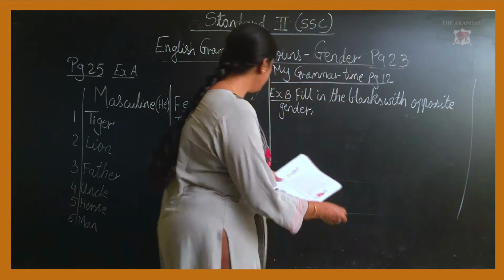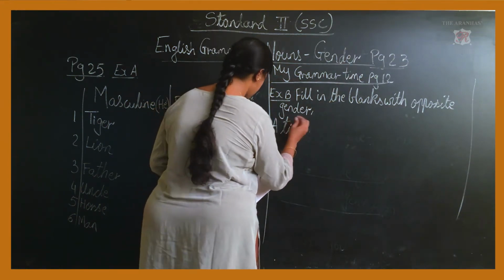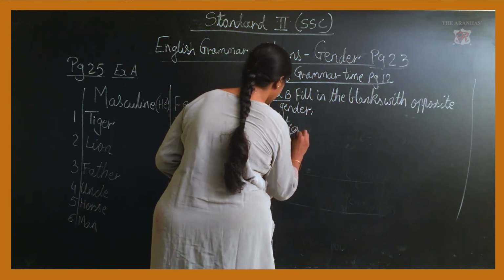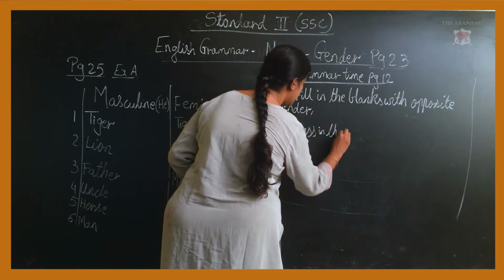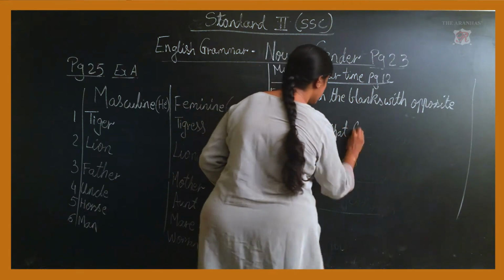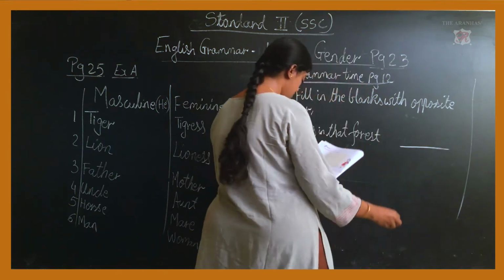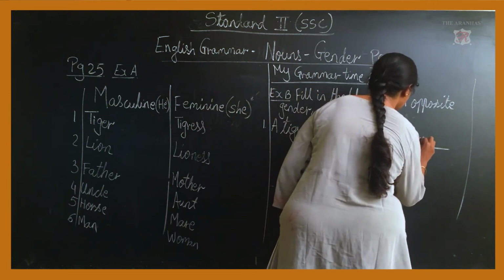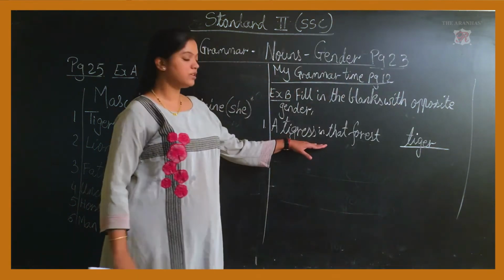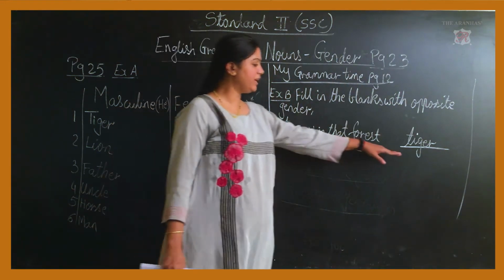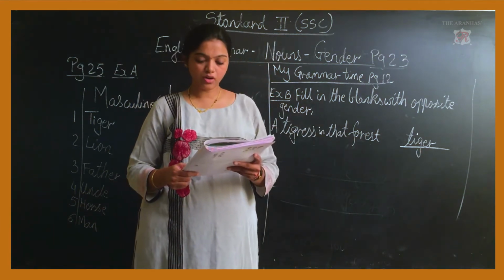So in the bracket given here, I will write the first answer. A tiger lives in that forest. What is the answer? Tiger. Understood children? Tigress is the female one. What is the male one known as? Tiger.